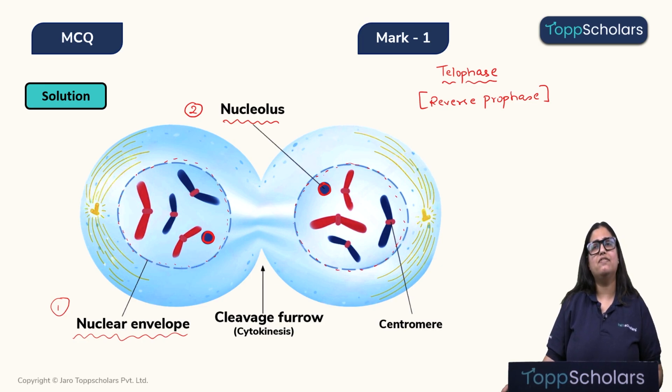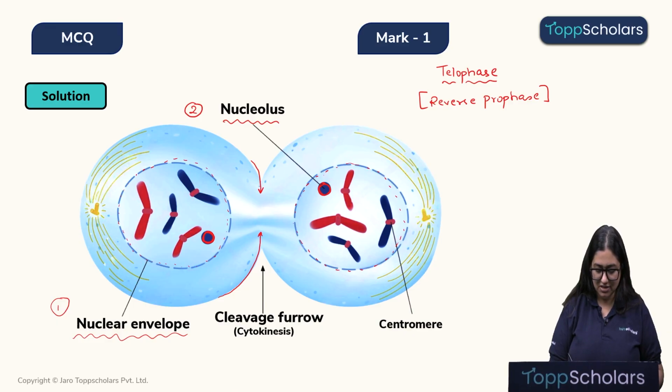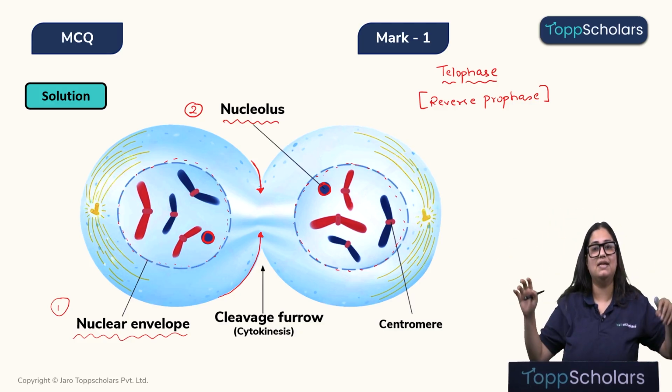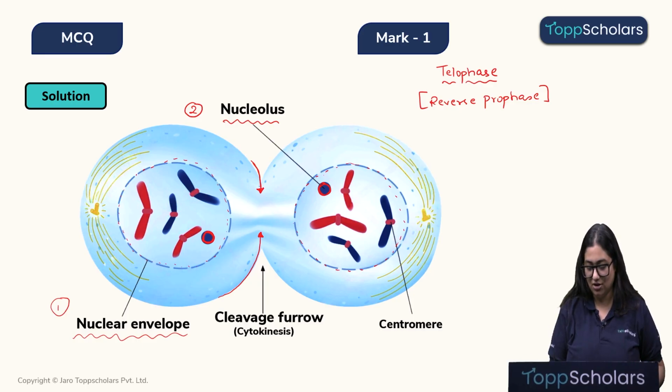Now, children, the cell divides so fast that telophase usually happens simultaneously with cytokinesis. So, we can see over here that there is this cleavage or the furrow formation, where the cell membranes are pinching towards the center and thus separating two daughter cells. That means along with the telophase, we are also seeing cytokinesis.